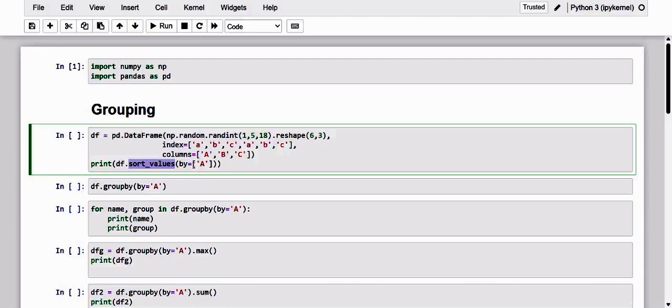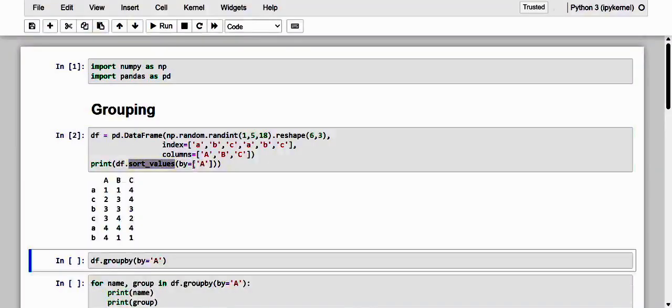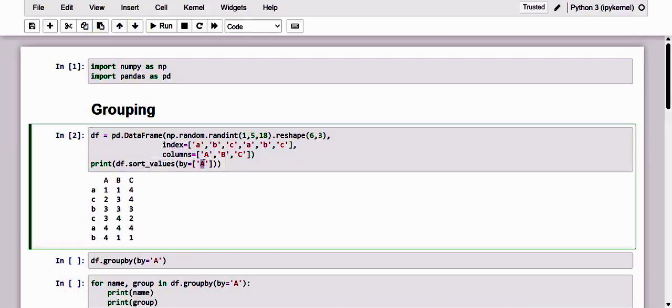So here we have a few columns of data, and we use the optional by parameter, to which the label of the reference column is passed. Here we referenced the column as A. All the rows that have the same values in this column will be grouped together. So it is clear that in the end we will have as many groups as there are possible values present in A.